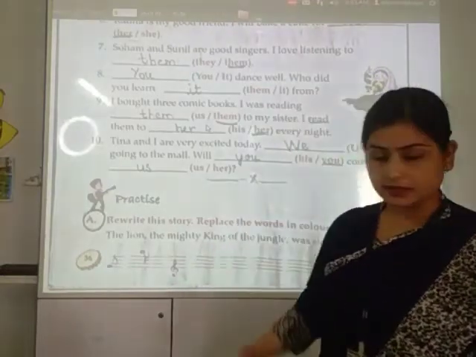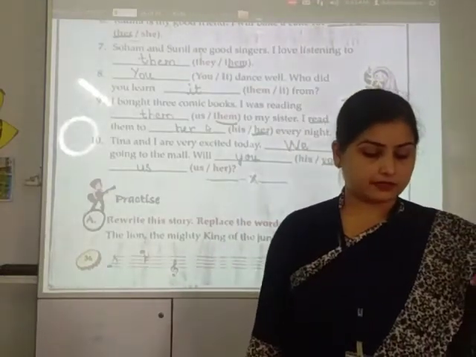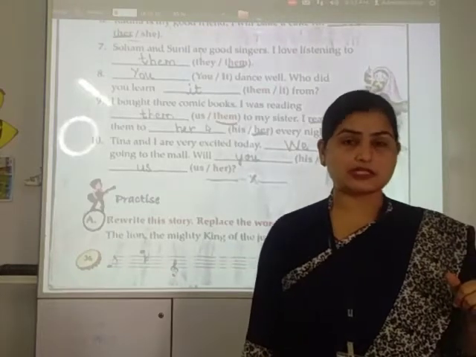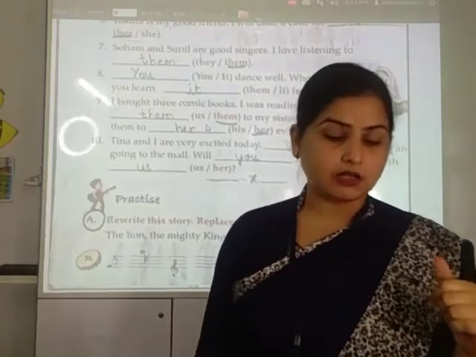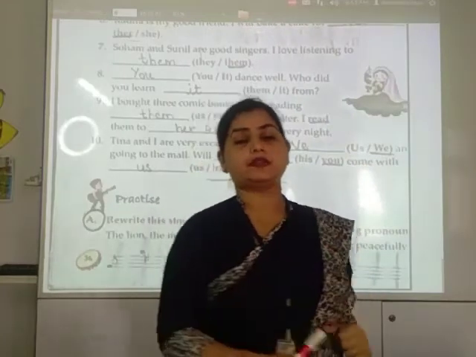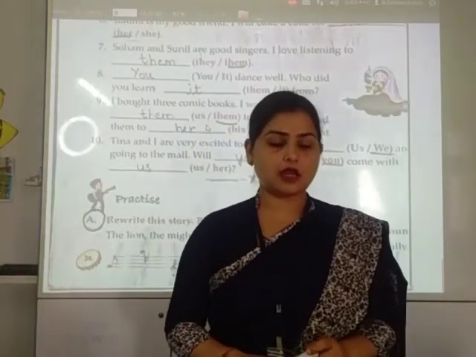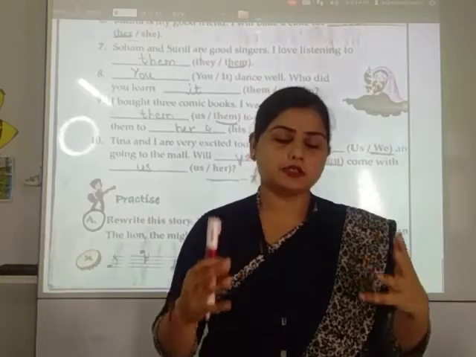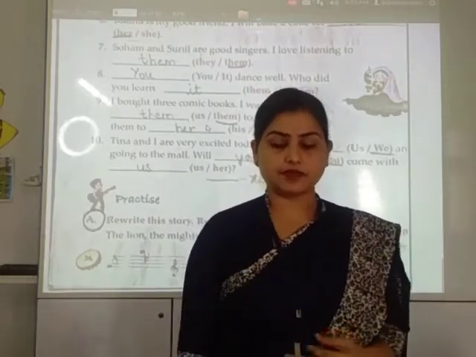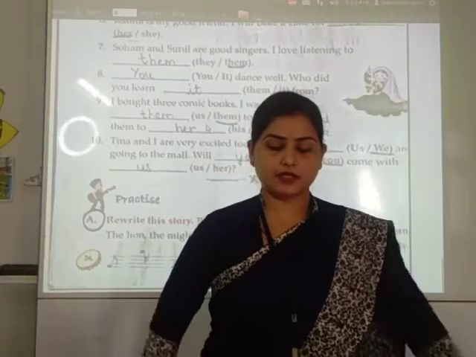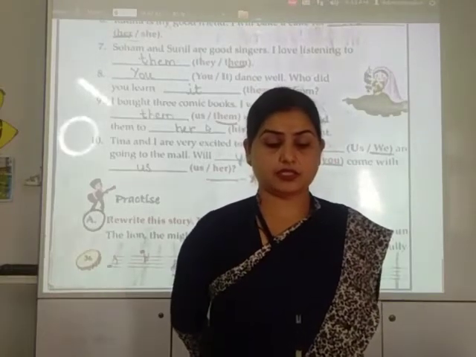The lion, the mighty king of the jungle, was sleeping peacefully. All the animals were afraid of disturbing the lion. Suddenly, a tiny mouse lost his way and bumped into the lion. The lion was very angry. "Who disturbed the lion?"